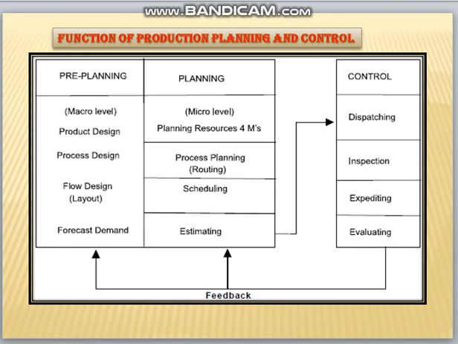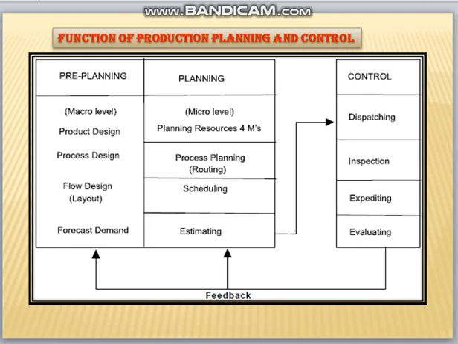And finally, in our control, we plan regarding dispatching the product, inspection, that is checking the quality of the product, finding the errors in the product, evaluating the operations, and analyzing the reports.